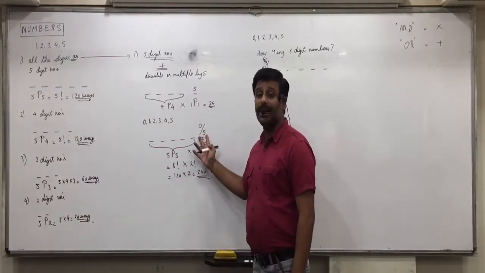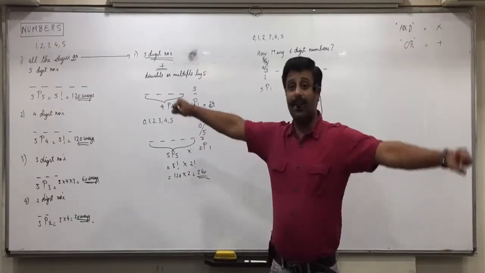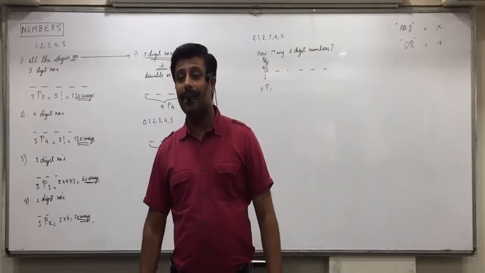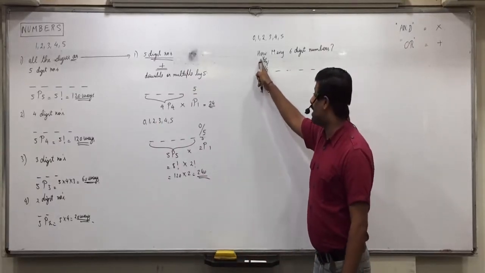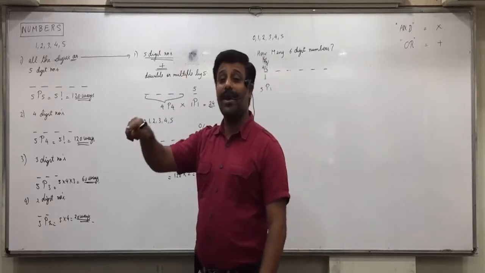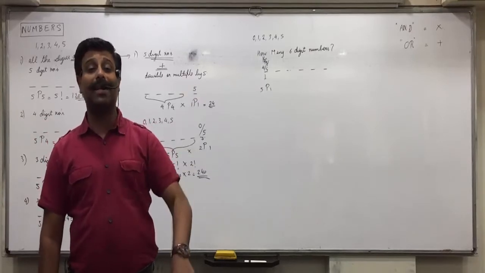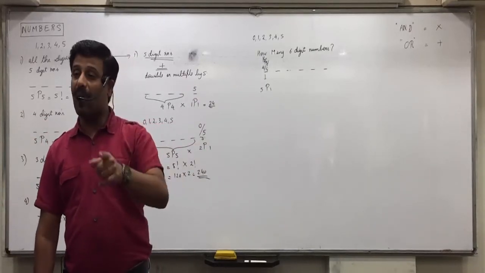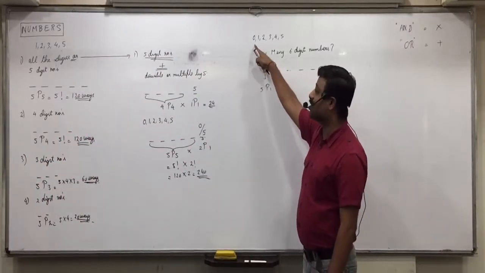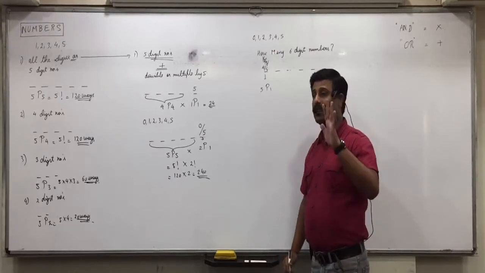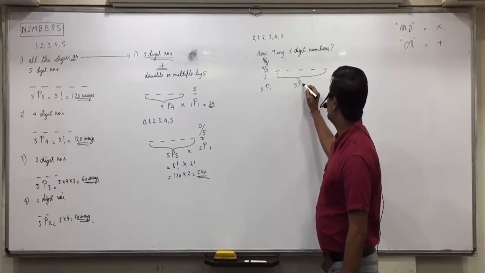Just now what did I explain you here? If 0 comes, then 5 is left out; if 5 comes, then 0 is left out. Will 5 numbers sit at one place? Any one number will only be there. If you place 1 over here, then 2, 3, 4, 5 and 0, 5 numbers are left out. If you place 2 over there, then 1, 3, 4, 5, 0 are left out. So any one number will come here, 4 will be left out and also 0 is left out. How many numbers are left out? 5.